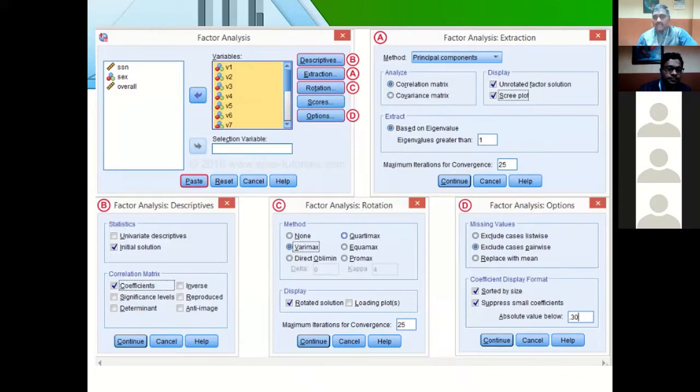For that confirmation, we need to fix an absolute coefficient value, which you expect to set to confirm your variables under which factor.